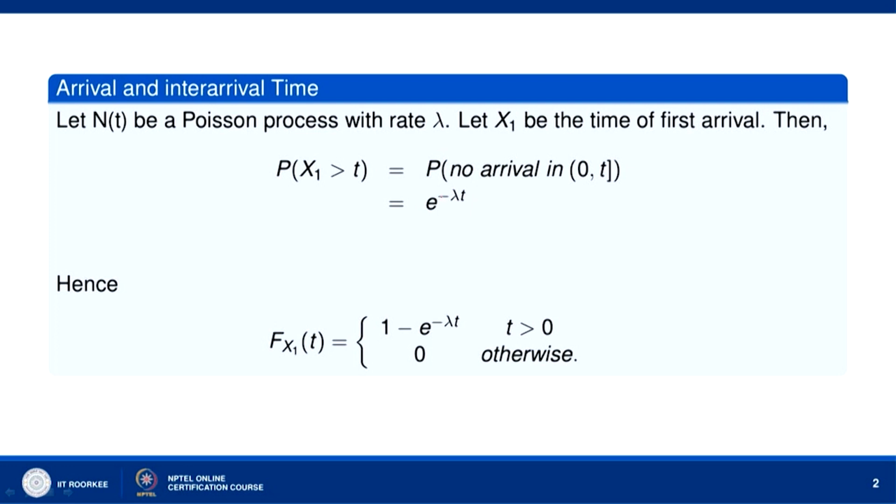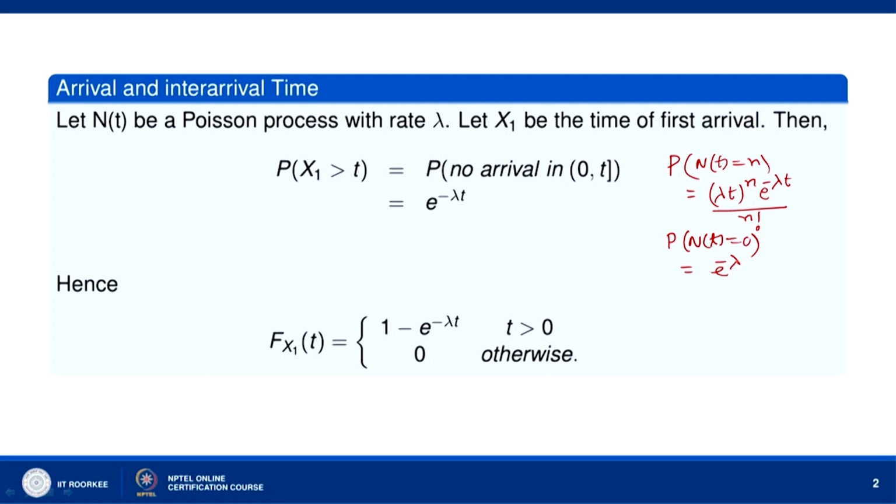N(t) equal to 0 means we have, in a Poisson process, the probability that N(t) is equal to n is equal to (lambda t) raised to the power n times e to the power minus lambda t divided by n factorial. So, no arrival in 0 to t means N(t) equal to 0, which gives (lambda t) to the power 0, which is 1, times e to the power minus lambda t divided by 0 factorial.